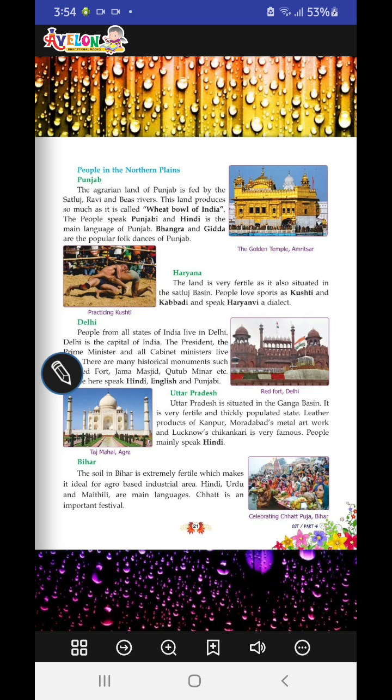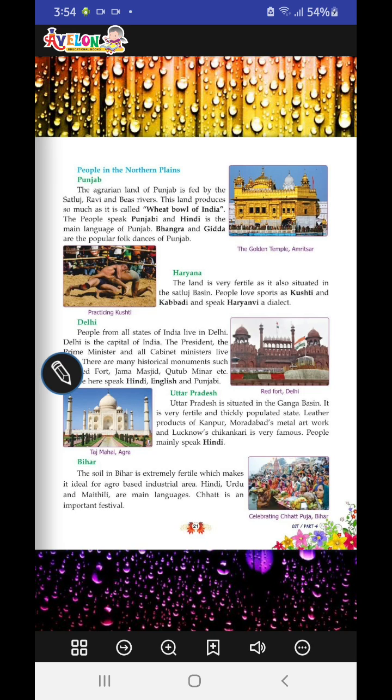And if you are asked what is the rice bowl of India, then what would you say? The Indo-Gangetic plains. Okay. So, people speak Punjabi and Hindi, and Punjabi is the main language of Punjab. Bhangra and Gidda are the popular folk dances of Punjab. So, every state has its own folk dance.